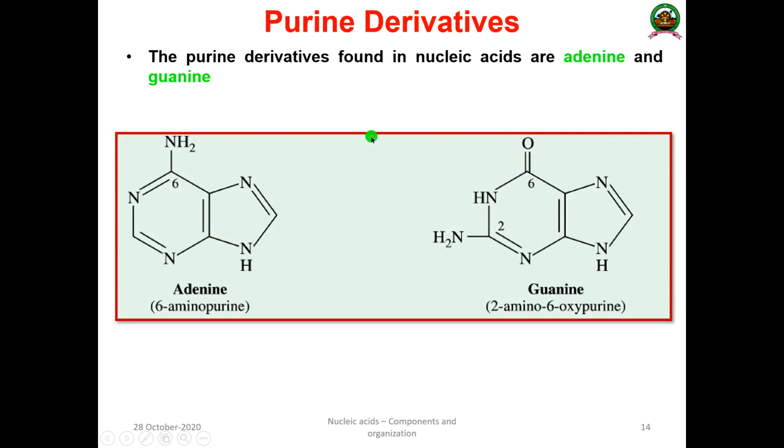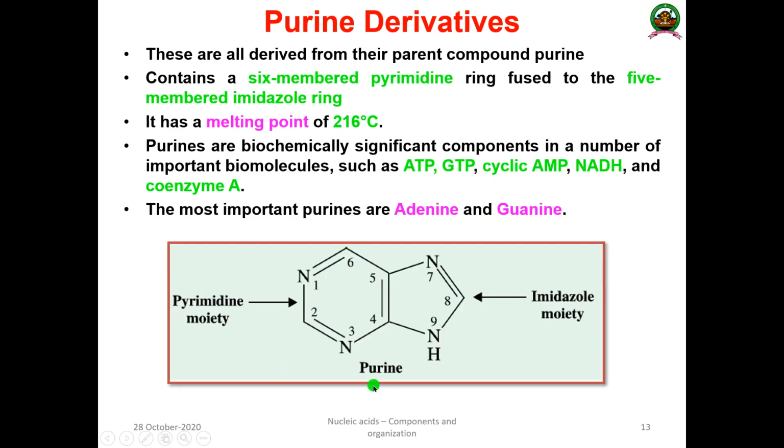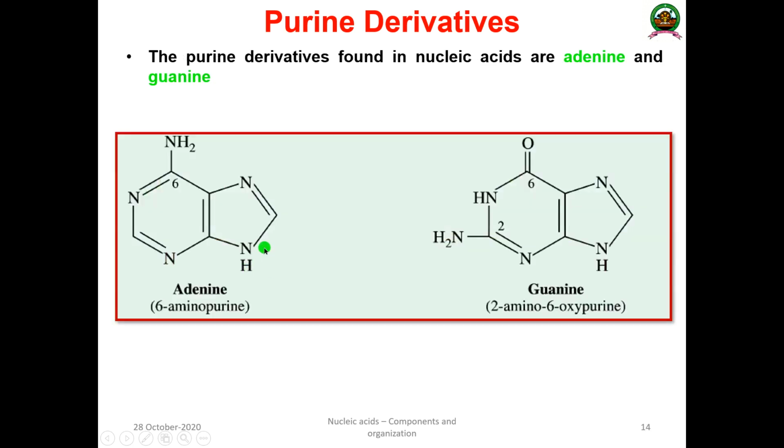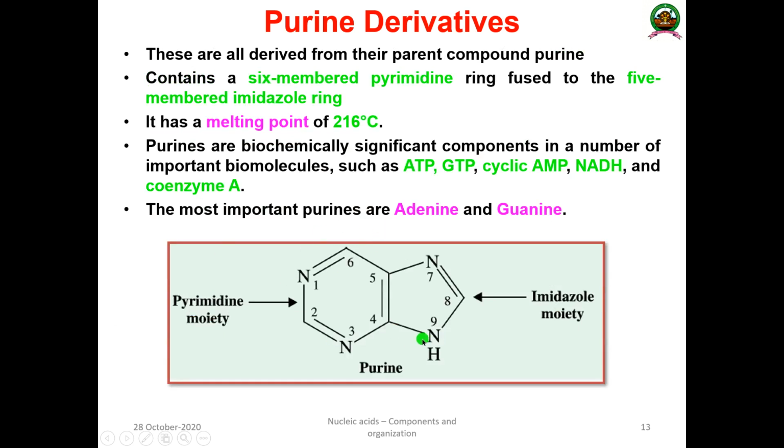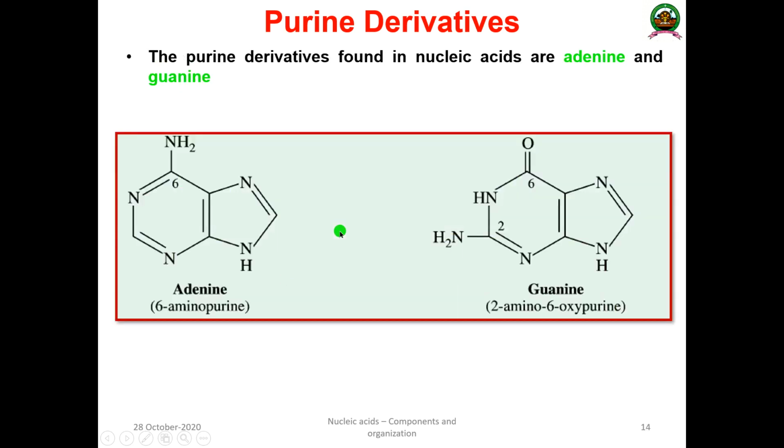And here you can see the structure of purine is very simple. First you write the parent structure, the purine structure: an imidazole 5-membered ring and a 6-membered pyrimidine ring. And here you can see what adenine is. In this structure, at the 6th position, you just add an amino group. So that is adenine, or 6-amino purine.